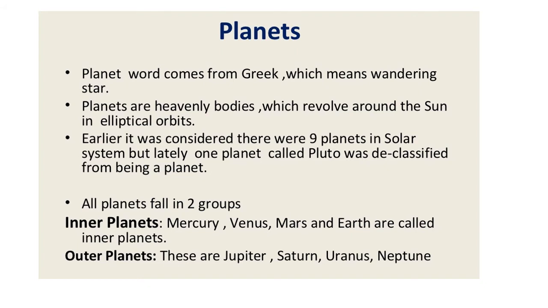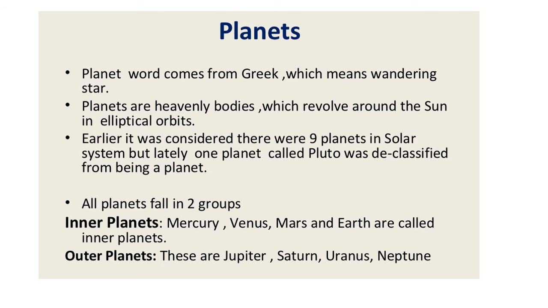Now why are they called outer planets? Now coming back again, your inner planets are your terrestrial planets which are up to Mars. Now after Mars, Jupiter and Saturn, they are called gas planets also, and they all are giant planets. Jupiter, Saturn, Uranus, Neptune, they all are giant planets.